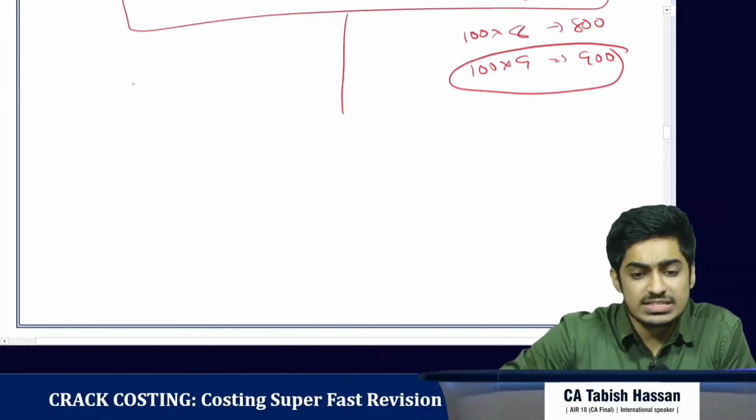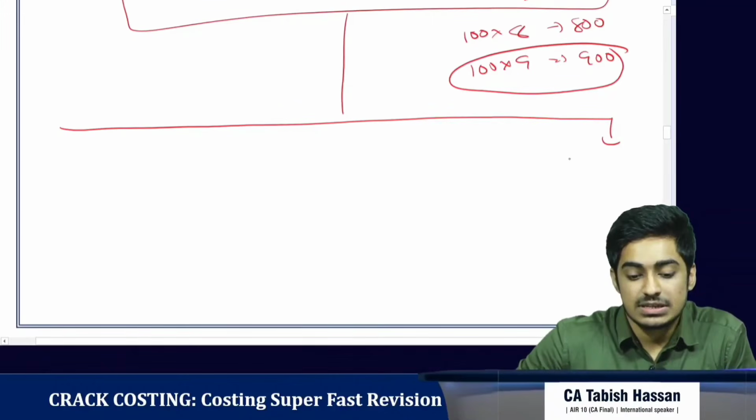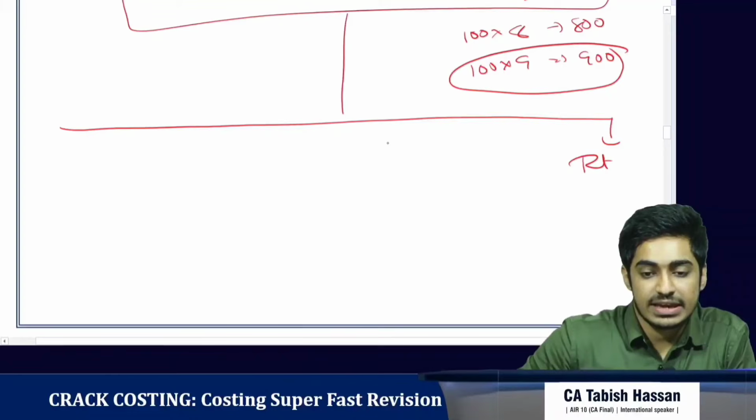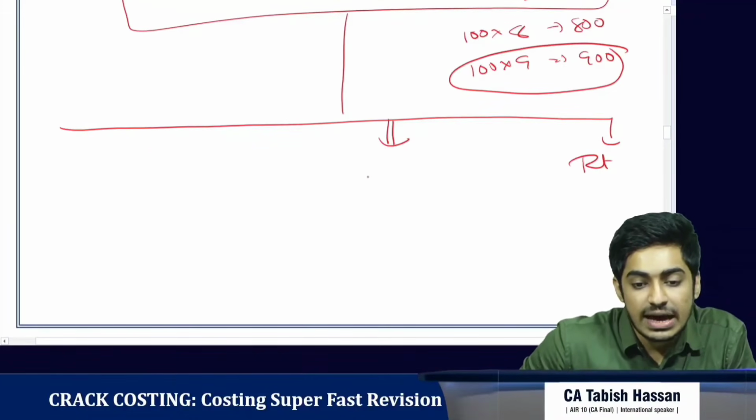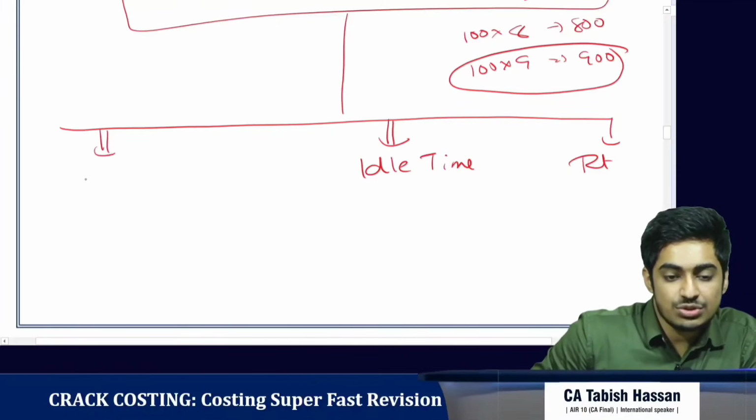Labor cost variance can be bifurcated into 3 different variances. First is due to difference in rate. It's called the labor rate variance. Next is due to the idle time flavor, and next is due to the efficiency.